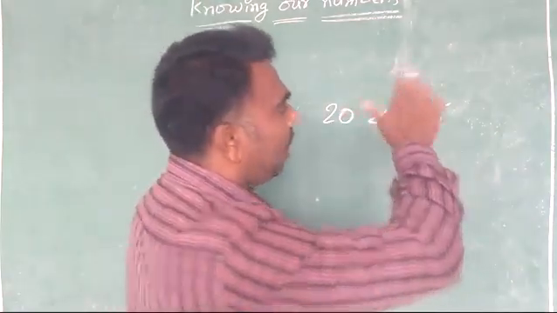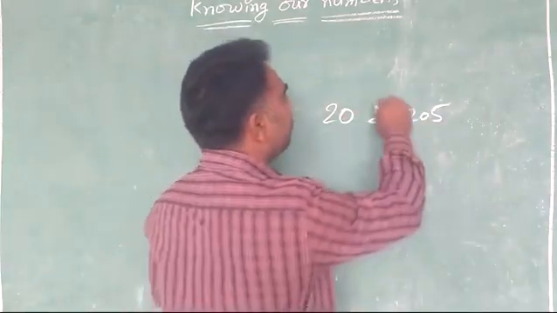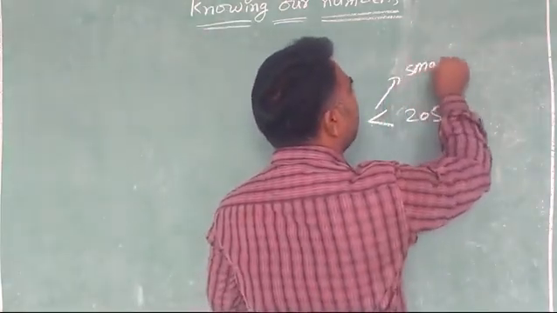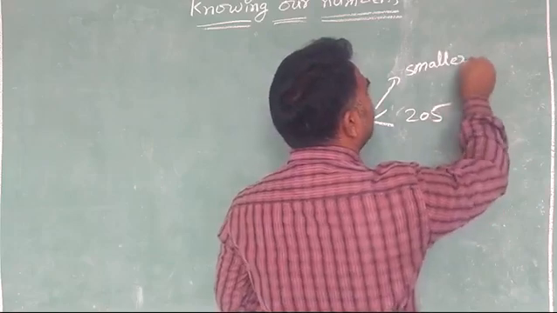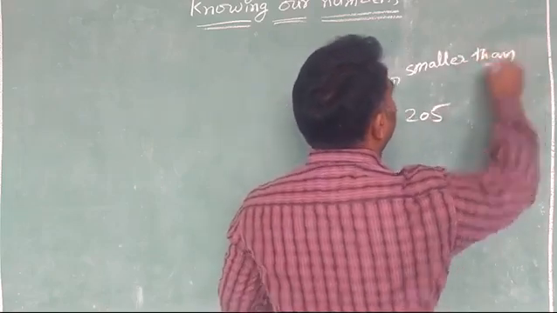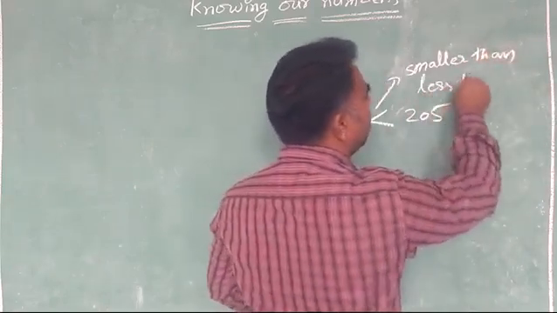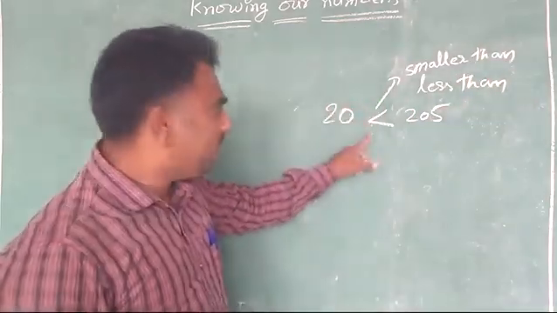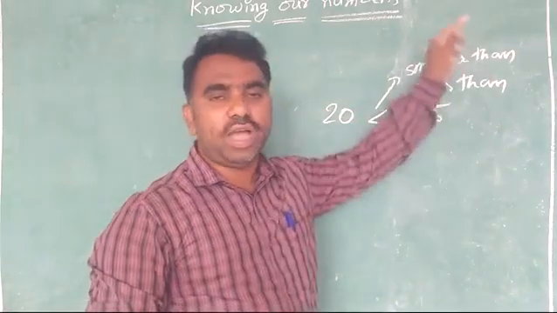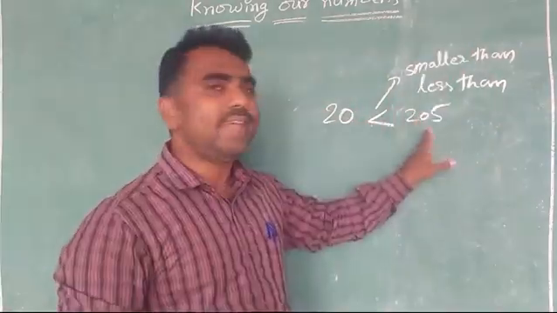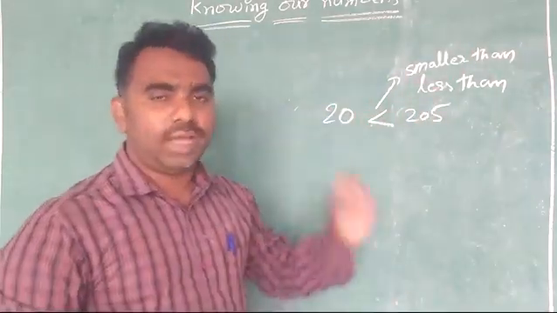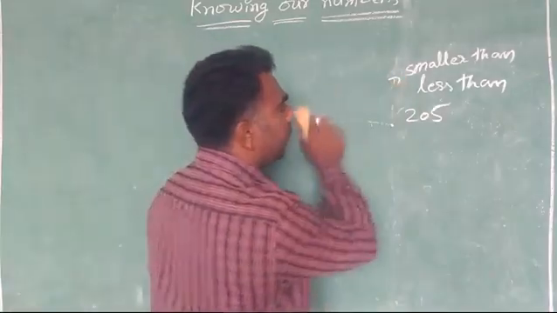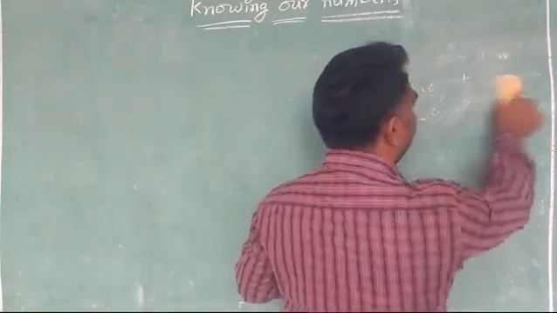That's why this symbol is called smaller than or less than. So 20 is less than 205. This is the way of comparing the objects.